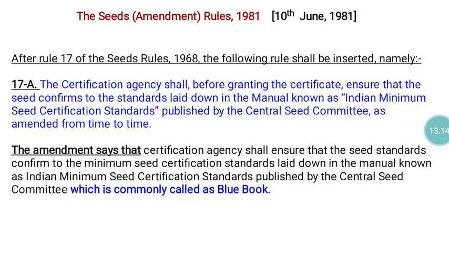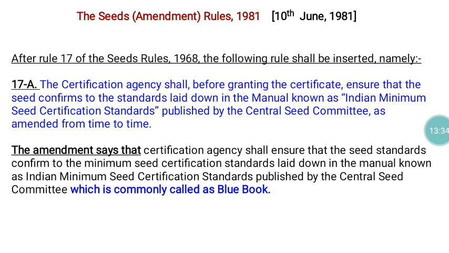Then some amendments were also made in this particular part 7. That amendment was made in the year 1981, 10th June. After rule number 17 of the Seed Rules, the following was inserted, namely 17A.